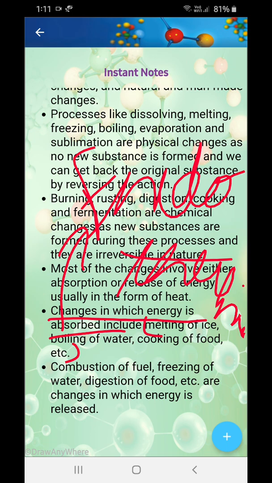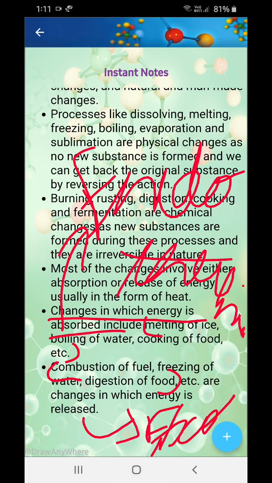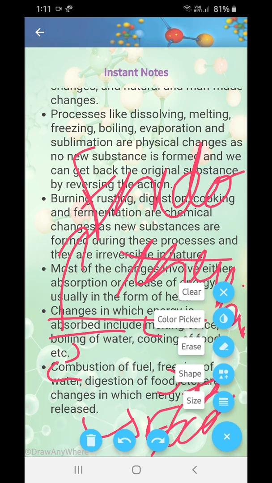Okay. Now combustion of fuel, freezing of water, digestion of food, etc. are the changes in which the energy is released. They are not giving the term. I am giving you exothermic. Okay. Exothermic. Think about them also.